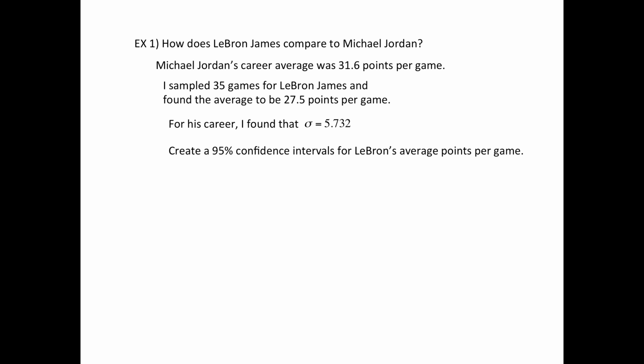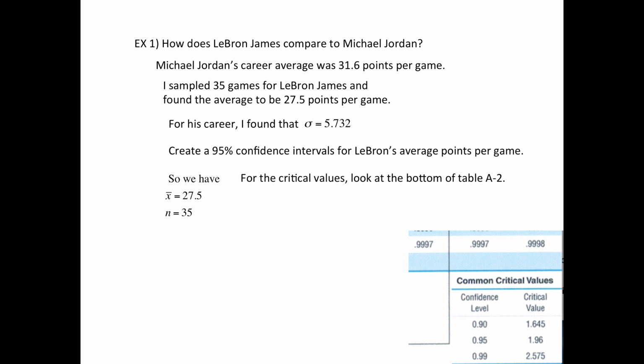So we're going to make a 95% confidence interval for LeBron James' average points per game. And then at the end, we're going to compare this to the 31.6 and see how LeBron's confidence interval compares to Michael Jordan's points per game. So here's the sample evidence. N is 35 and the average is 27.5. Now for the critical value, you can look at the bottom of table A2 and it has common critical values. Since we're using 95%, that means that the critical value, or z sub alpha over 2, will be 1.96.